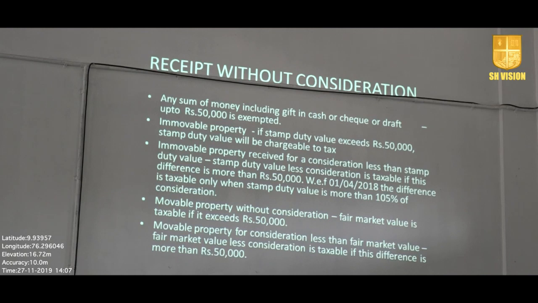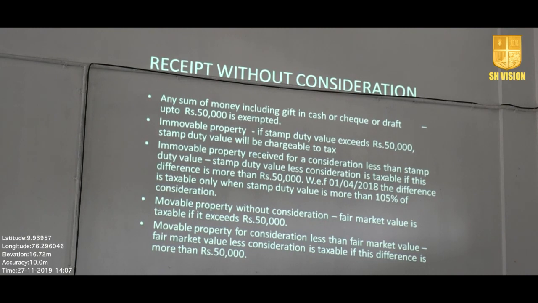Number 2, immovable property such as land and building. If it is land and building, you are getting free of cost what? A land, a building from your parents, from your grandparents, etc. Okay, and you are not paying anything for that.